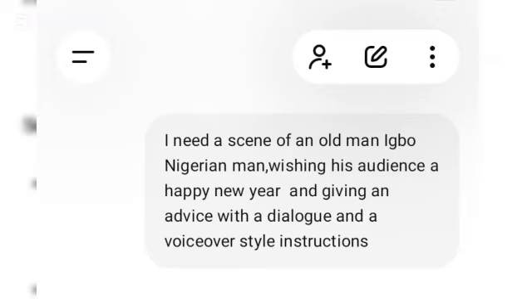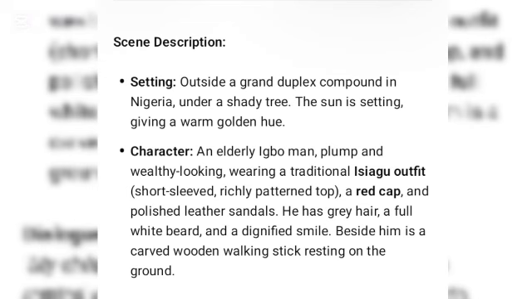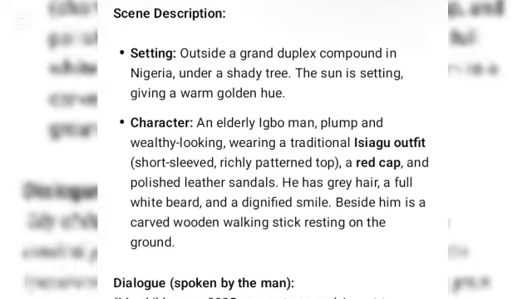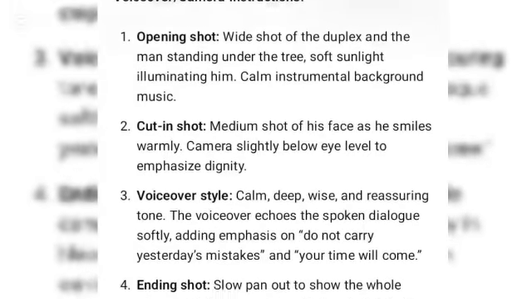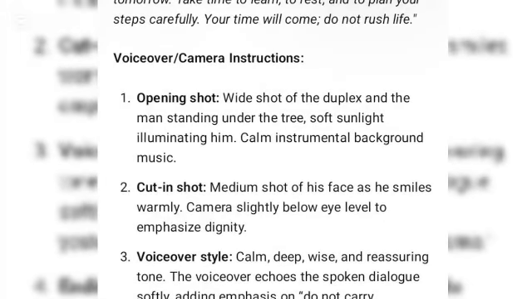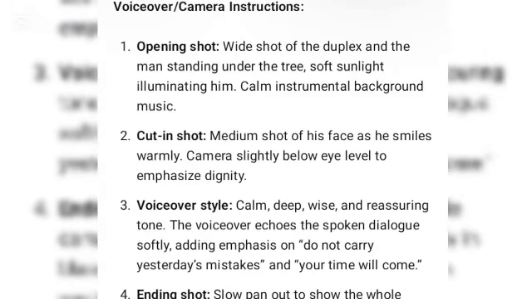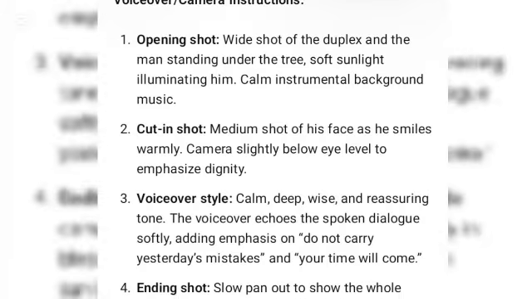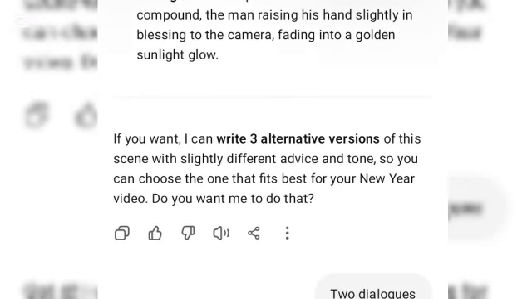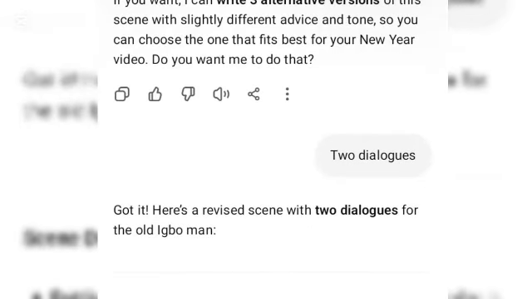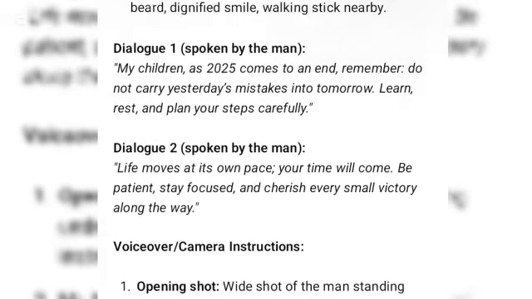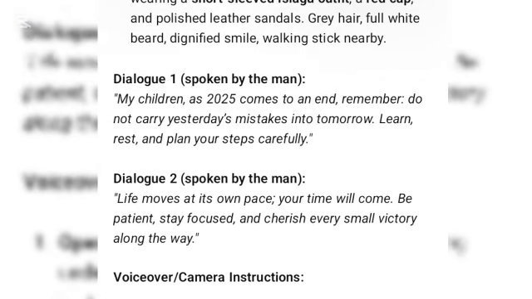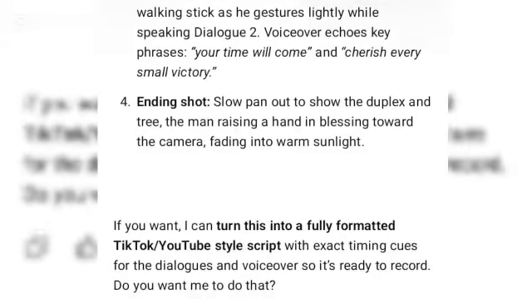So now this is the result it gave me. It gave me the setting and the character. It also gave me dialogue just as I instructed it. This is the dialogue it gave me. And also, this is the voiceover style instruction: calm, deep, wise, and reassuring tone. I also included that I need two dialogues, which it actually added more dialogue to, as you can see. These are the dialogues, dialogue 1 and dialogue 2. And that is it.